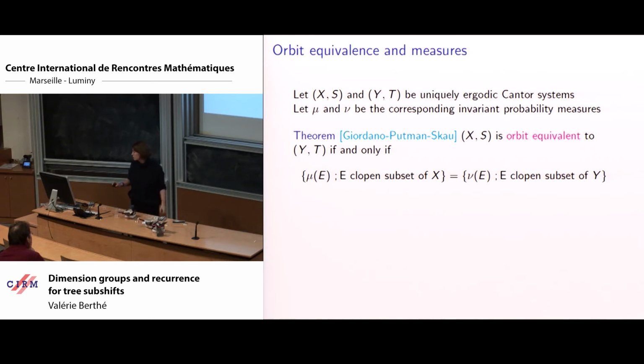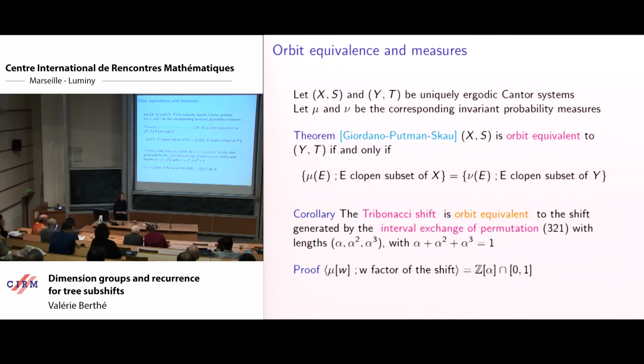So this is a nice condition. And this is what allows us to say, very simply, that the Fibonacci shift and the interval exchange shift that we consider, with the corresponding lengths for the intervals, are orbit equivalent.